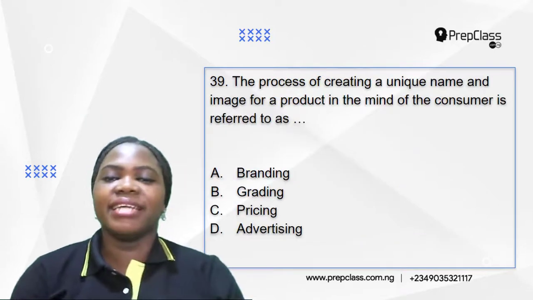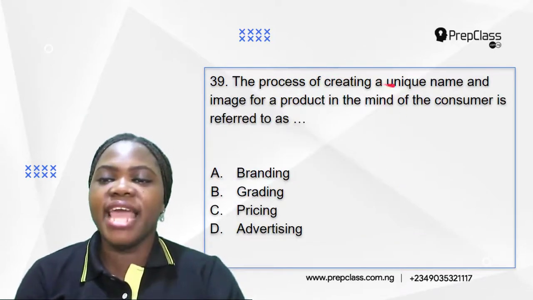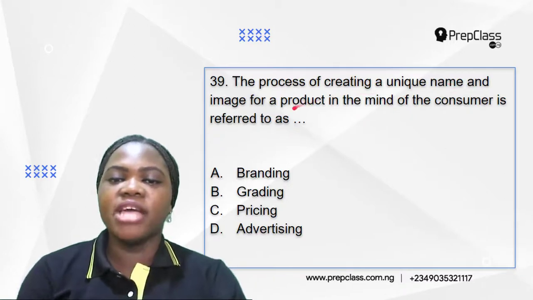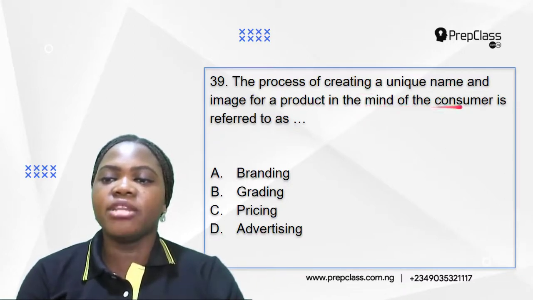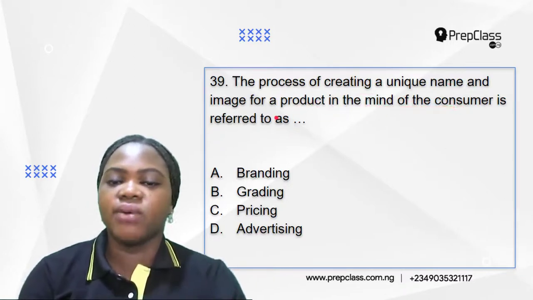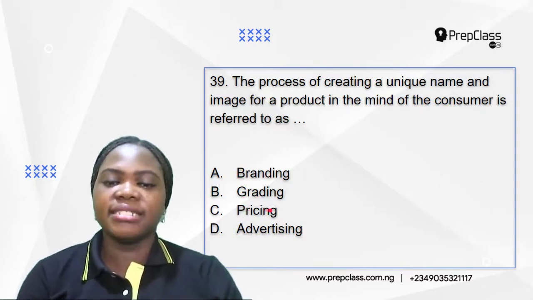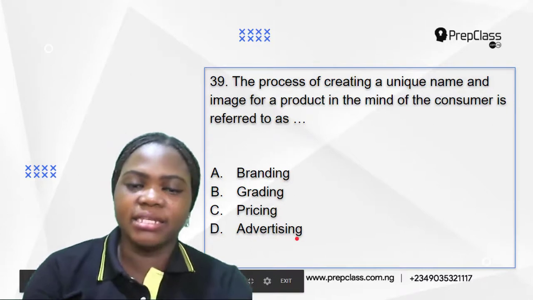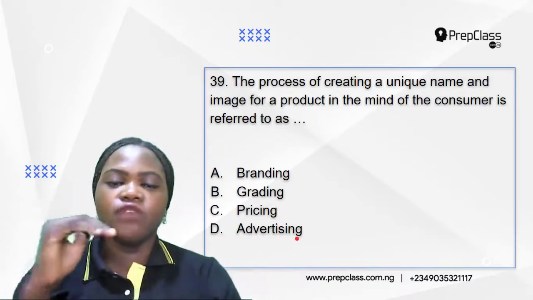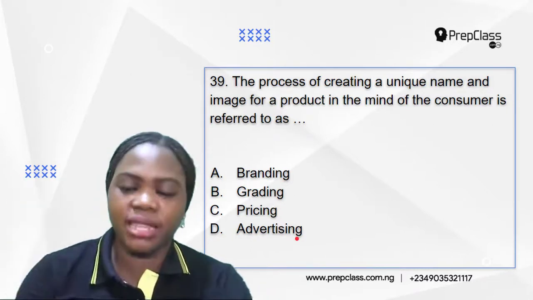Number 39. The process of creating a unique name and image for a product in the mind of the consumer is referred to as A. Branding, B. Grading, C. Pricing, D. Advertising. So let's understand the meaning of all these terms to be able to answer this question.